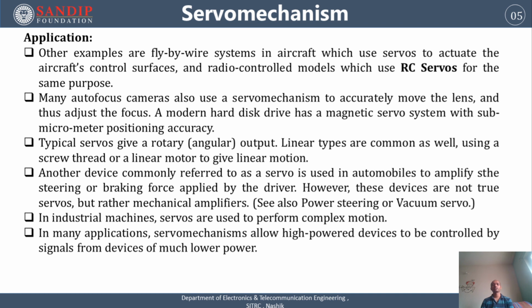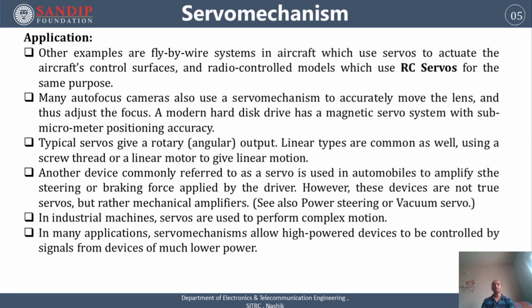As we discussed, most defense equipment uses servo mechanisms. Other examples are fly-by-wire systems, where aircraft use servos to actuate the aircraft control surfaces, and radio control models, where we use RC servos. In social life, we use autofocus cameras, where the servo mechanism automatically and accurately moves the lens and thus adjusts the focus. Depending on what type of picture we are going to capture, it automatically adjusts the position of the lens and the focus.